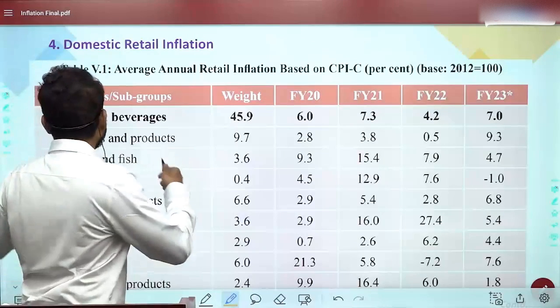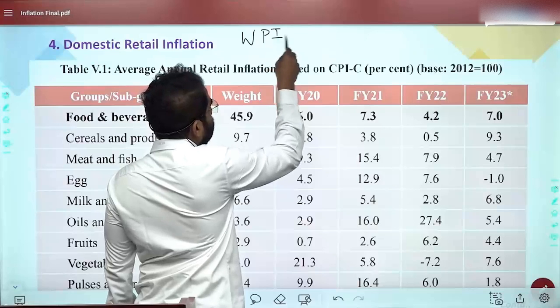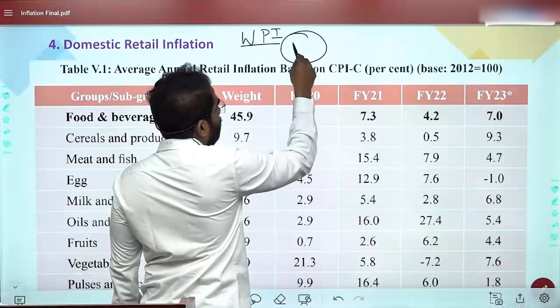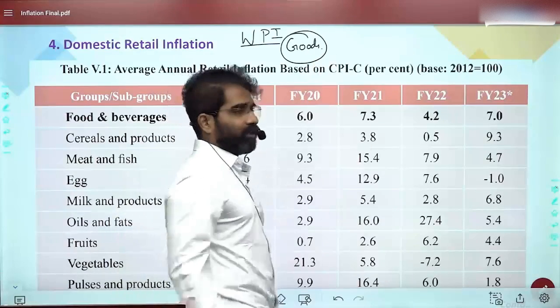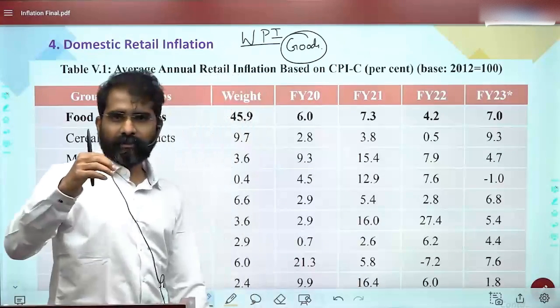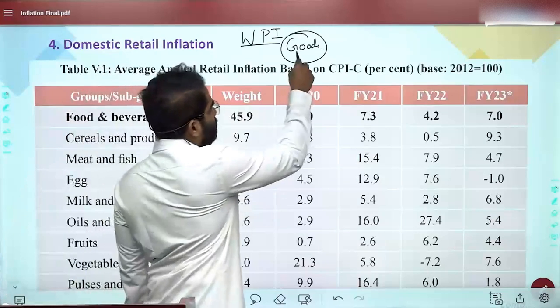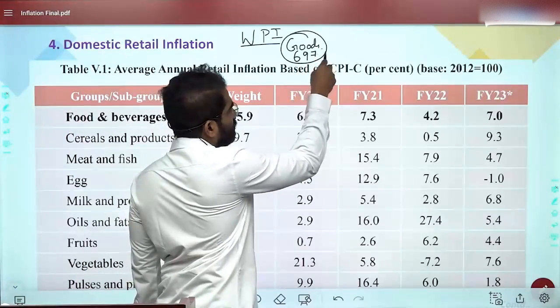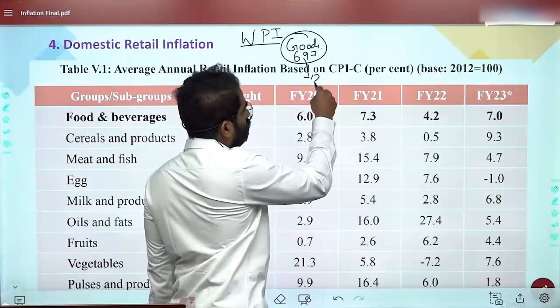How is WPI measured basically? In WPI you have a basket of goods only. These goods are divided into primary, fuel, and manufacturing. You have some 697 items, and you take the base year of 2011-12.